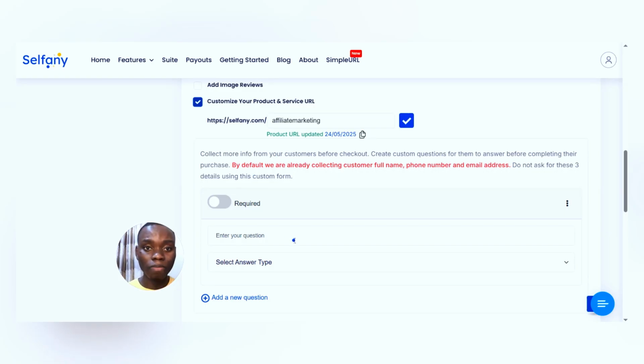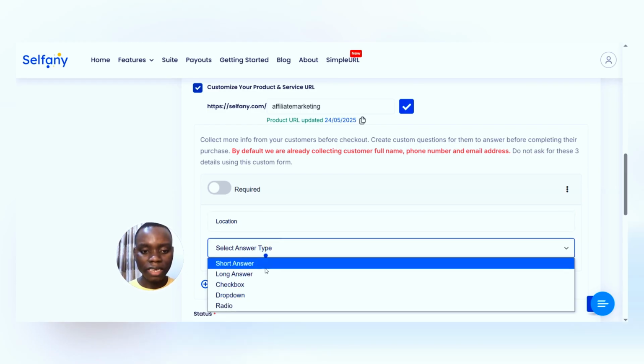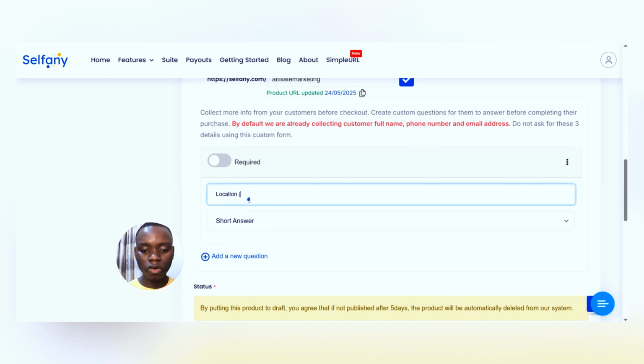And this will actually even be very important if you are maybe hosting a free webinar or something like that, and you want to collect more details about them, maybe their location. You can actually add it here. Let's say location, and select answer. Let's say short answer. So location, to make yours, you can say country / state. Or we could say country and state.